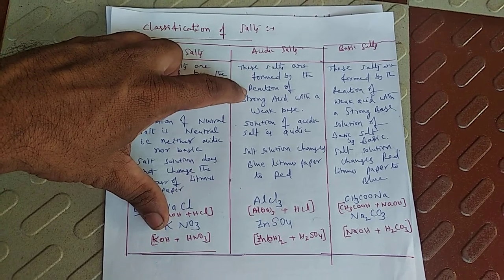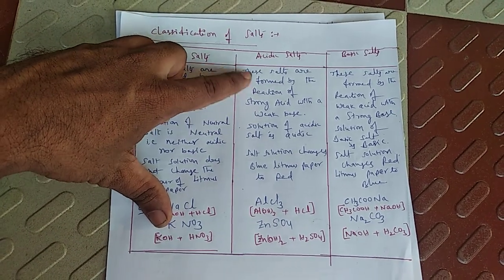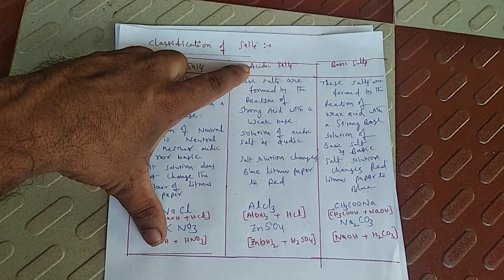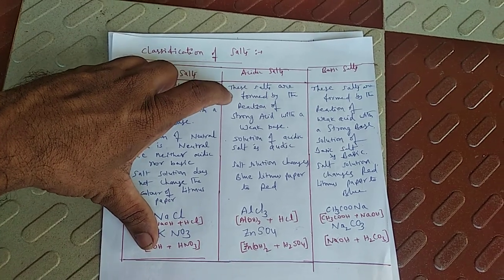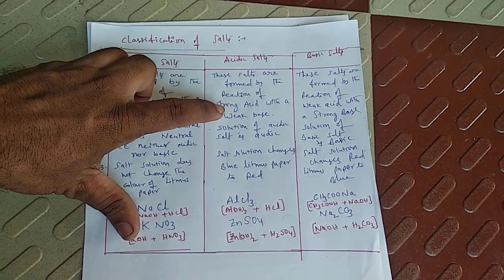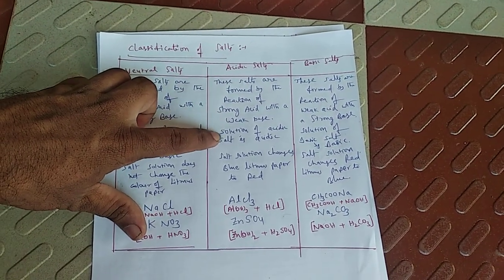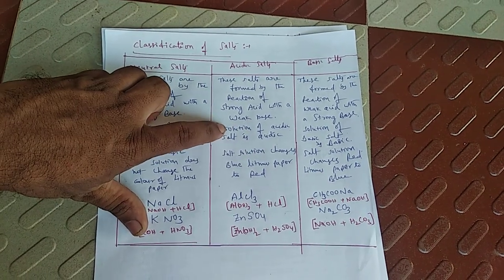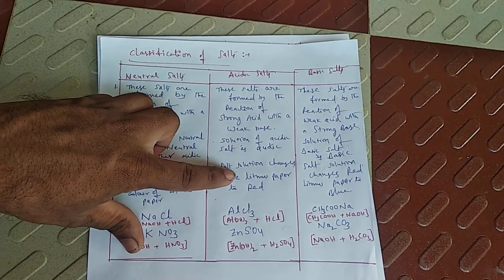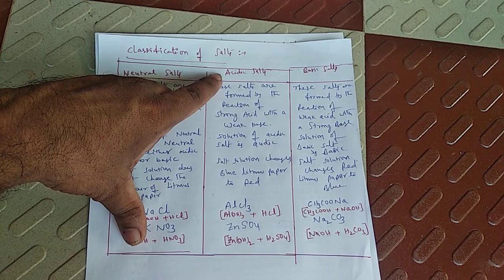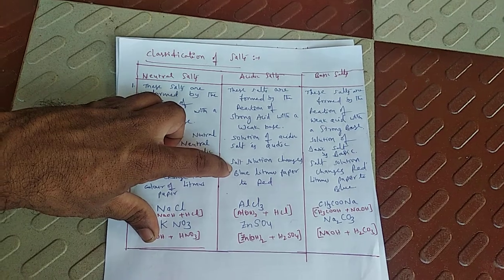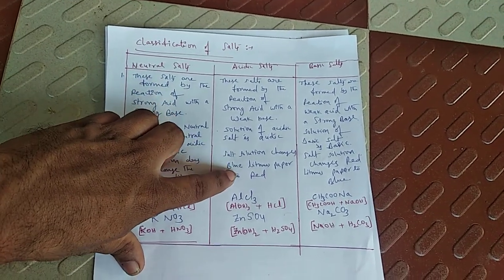These salts are formed by the reaction of strong acid with a weak base. Acidic salt means strong acid with a weak base. The solutions of acidic salts are acidic in nature. As their name is acidic salts, they will show acidic nature. And the salt solution changes blue litmus paper to red. Why? Because solutions of acidic salts are acidic in nature. Acids turn blue litmus paper to red litmus paper.